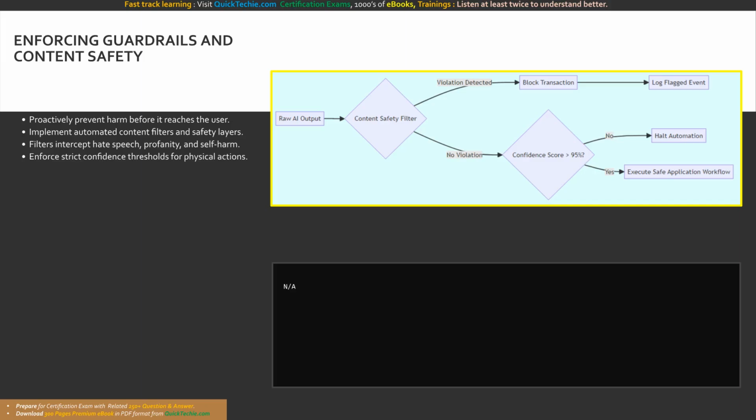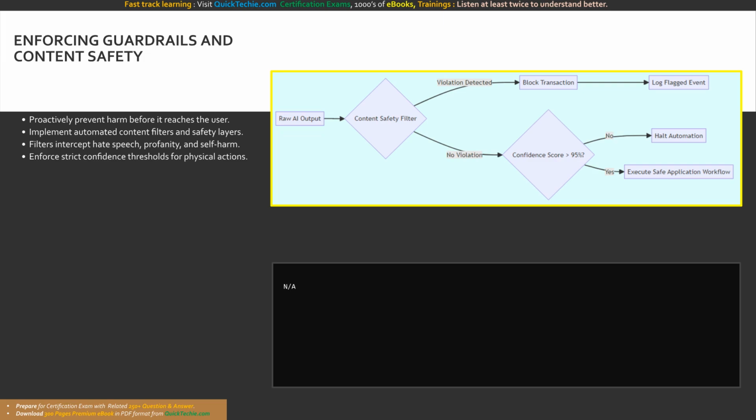Enforcing content safety in your application code involves handling exceptions generated by the AI service's filter layers. If the endpoint rejects a prompt due to a policy violation, it returns an HTTP error. Your logic must explicitly intercept this error code, log the safety violation for internal review, and safely return a polite, predefined rejection message to the user.